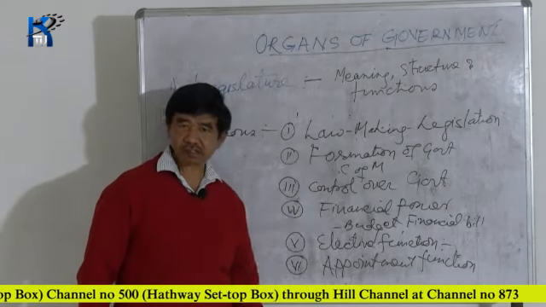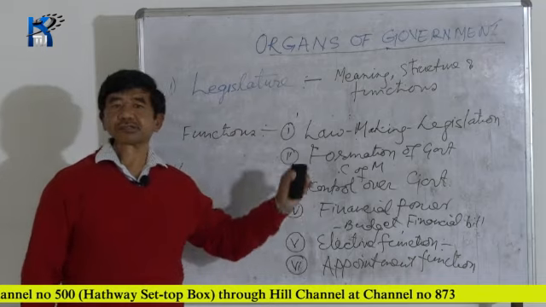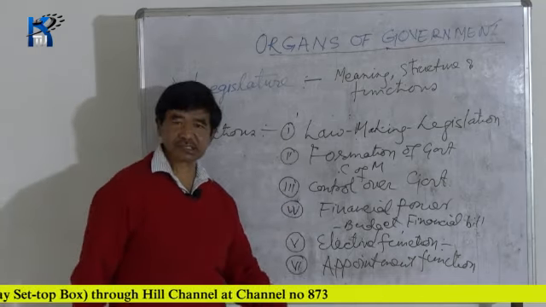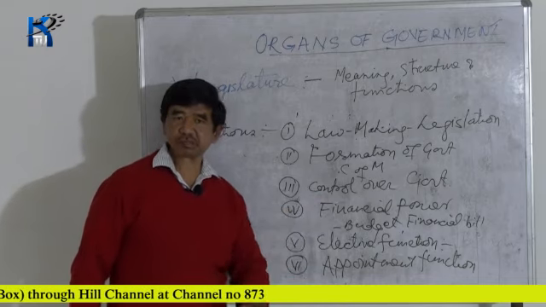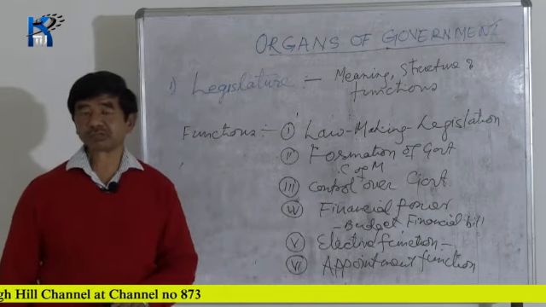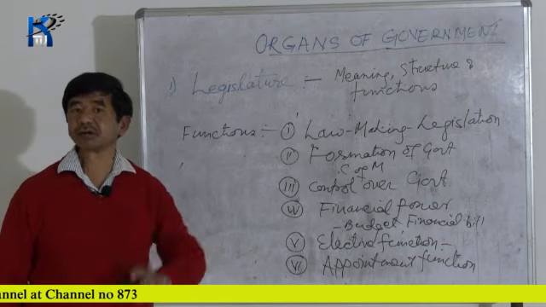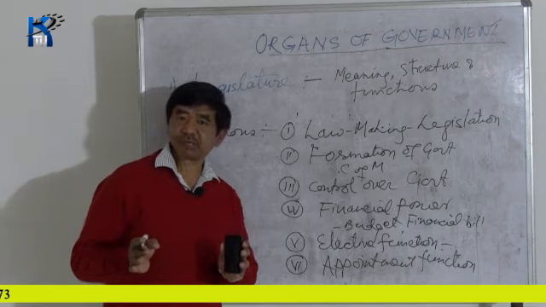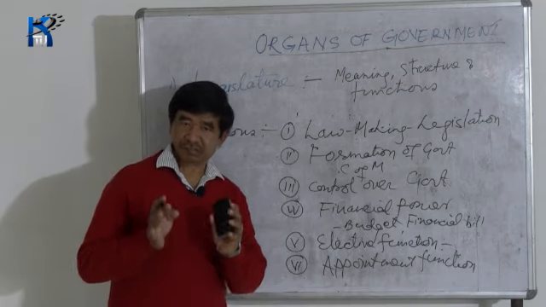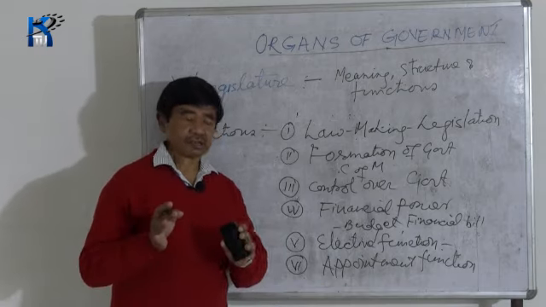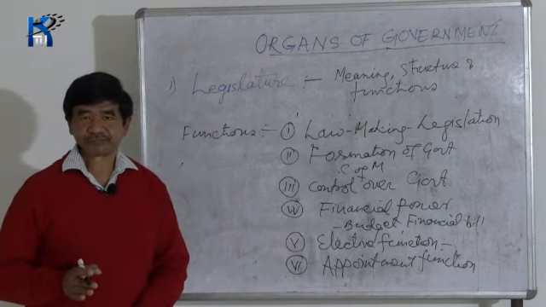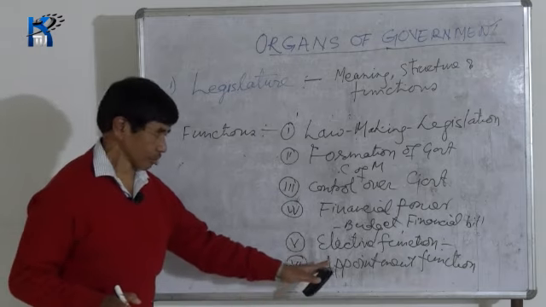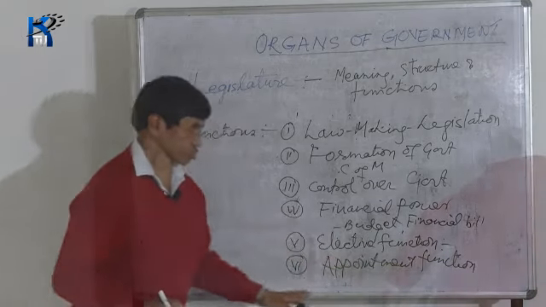The president is the executive head, okay, but the appointment of the high officials by the President of America is not complete without the approval of the Senate, the upper house of the American Parliament. That means the American Parliament also has certain rights in the appointment of officials. So the legislature also has certain functions related to appointment.